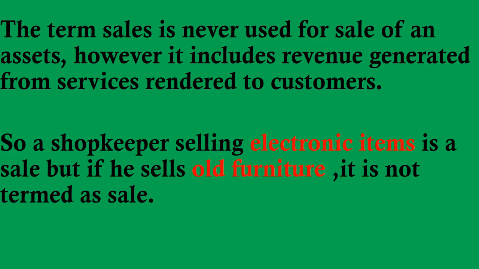If the business is dealing in furniture, then the sale of furniture will be considered as sales. Otherwise, it will be considered as sale of an asset. This point is very important.